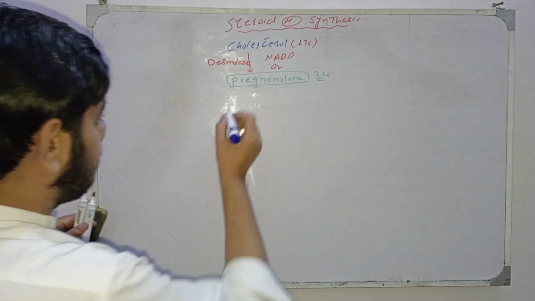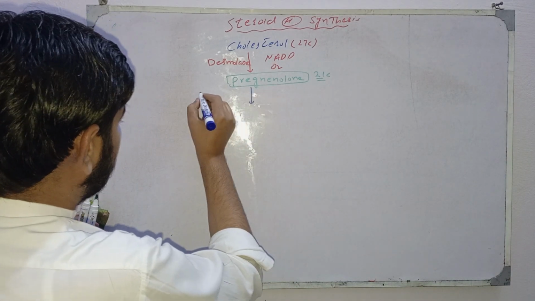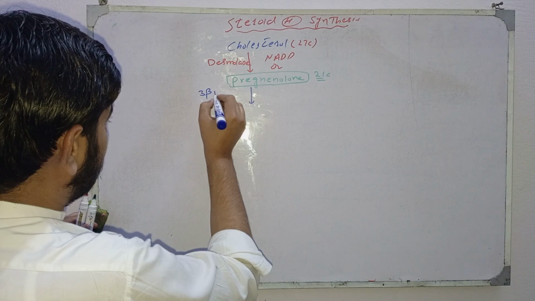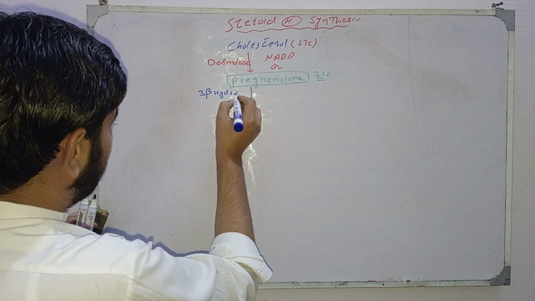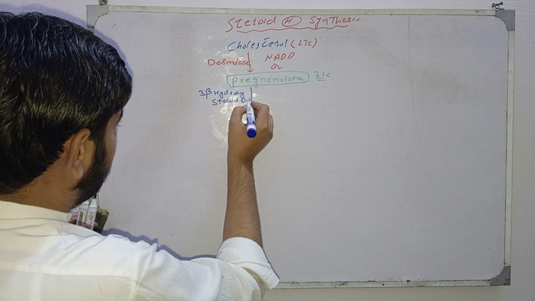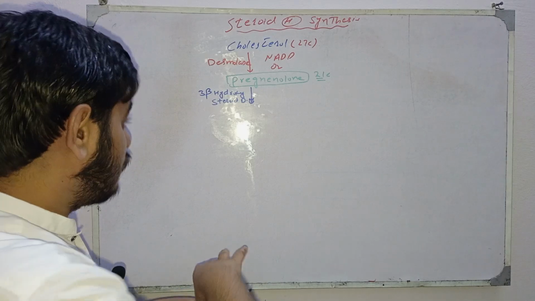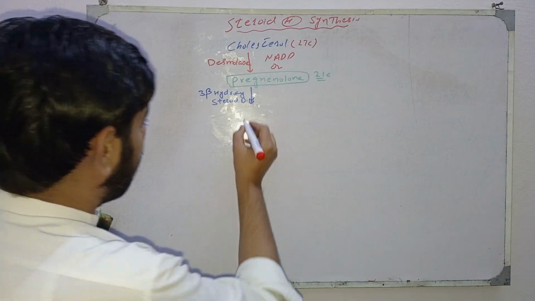In the next reaction, by action of 3 beta hydroxysteroid dehydrogenase, it converts into progesterone.